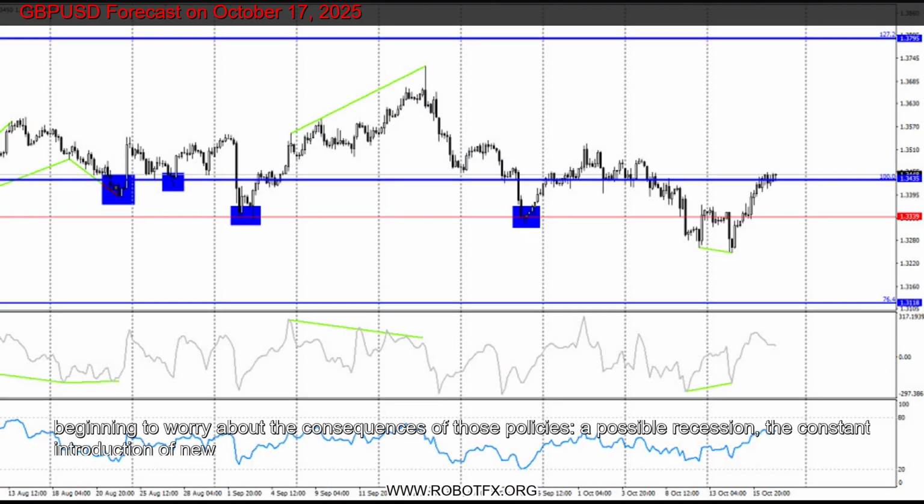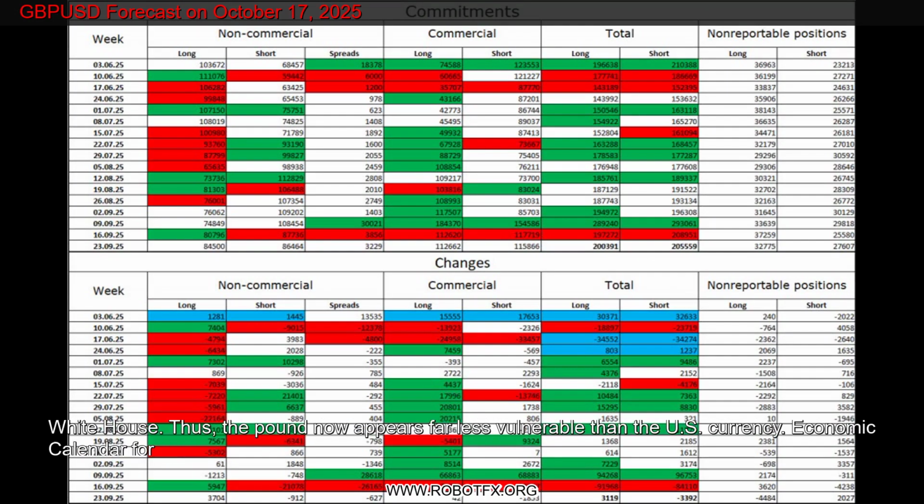Economic calendar for the US and the UK. On October 17, the economic calendar contains no notable events. Therefore, the information background will not influence market sentiment on Friday.